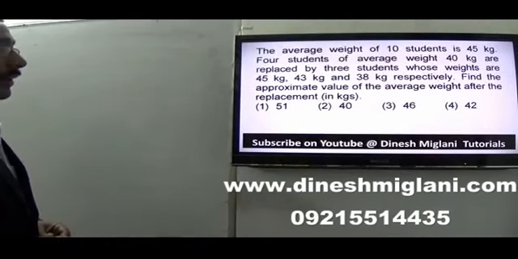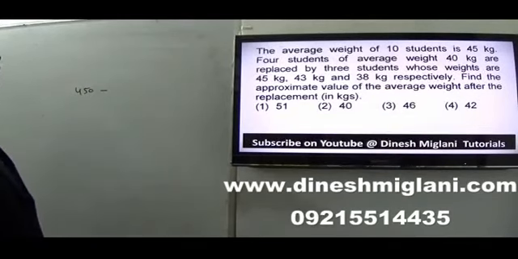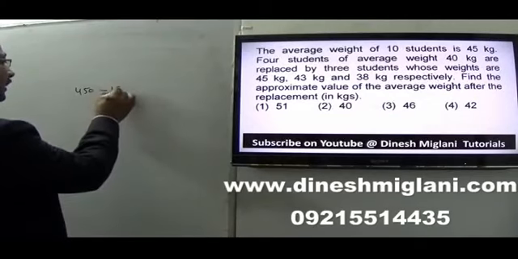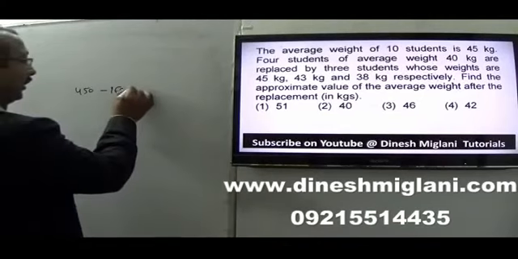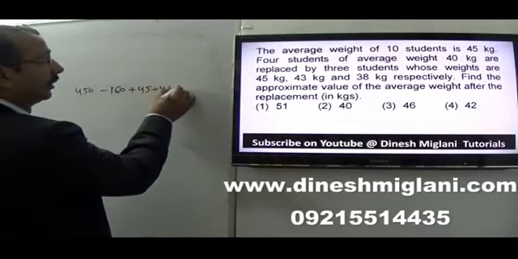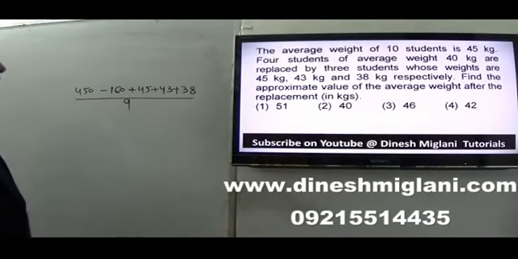The average of 10 students is 45, so the sum is 450. 4 students are replaced. Their average was 40, which means I have to subtract 40 into 4, that is 160. And 3 are added, so I add 45 plus 43 plus 38. Now the total number of students is 9, because 4 left and 3 were added. I have to find the approximate value of the average weight after the replacement.